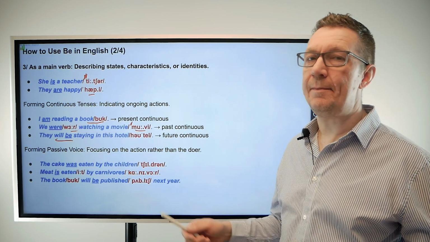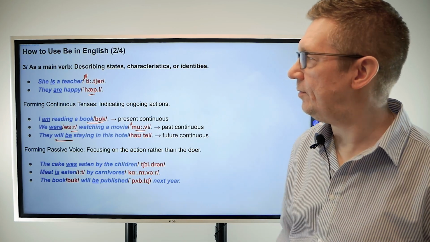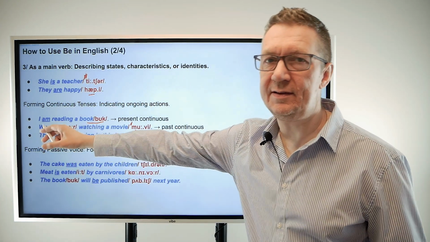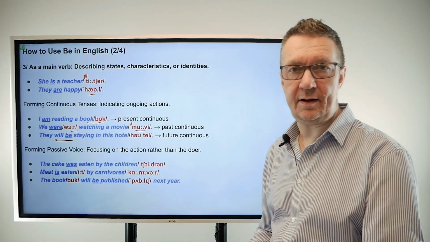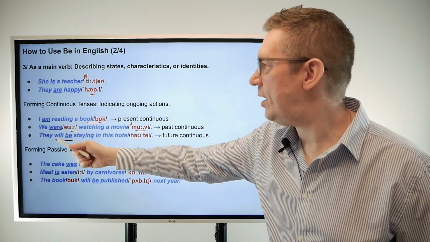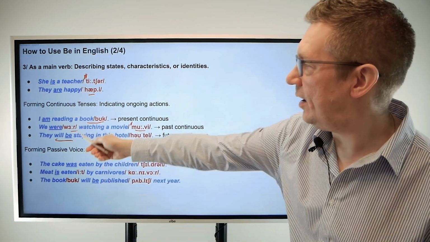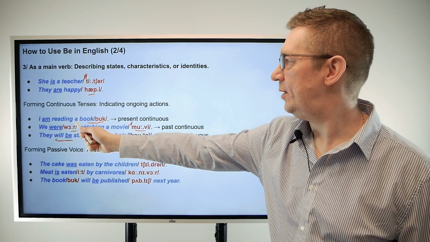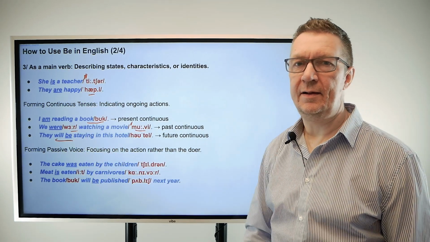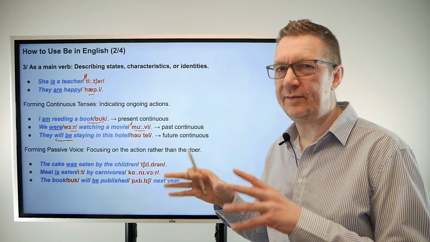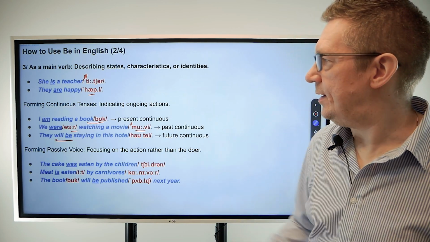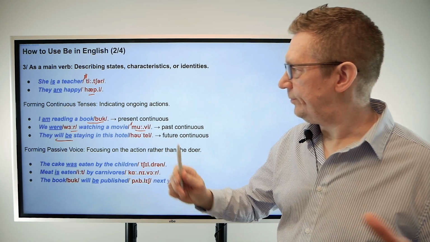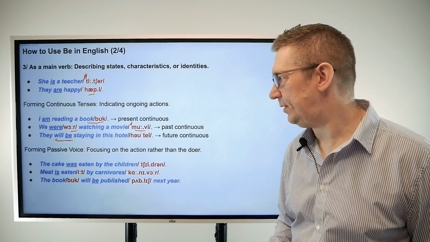So just to recap a little bit about the continuous form, remember that actually this is in its auxiliary form. So I am reading. The main verb is reading. So I am, we were, they will be are auxiliary to reading, watching and staying. So just be aware of that, that in this form, that's what be does. That's its role.